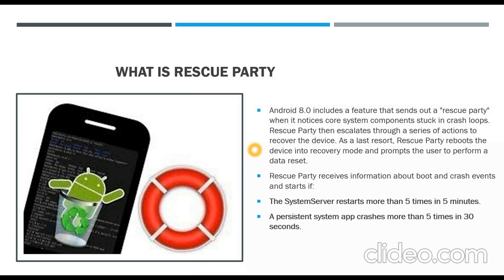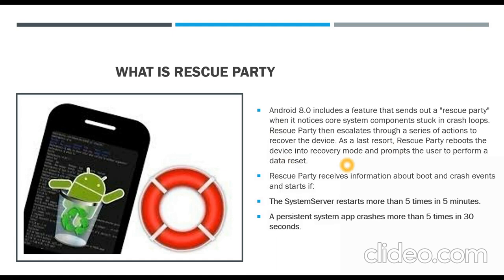So it will perform step 1 and check if the device is recovered. If it is not recovered, it will escalate to step 2, then check if the device is recovered. If it is not recovered in step 2 also, it will escalate to level 3. Finally, if none of the methods is working, it will perform a factory reset or data reset.